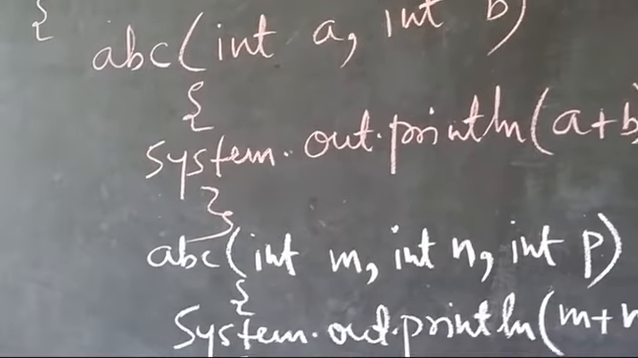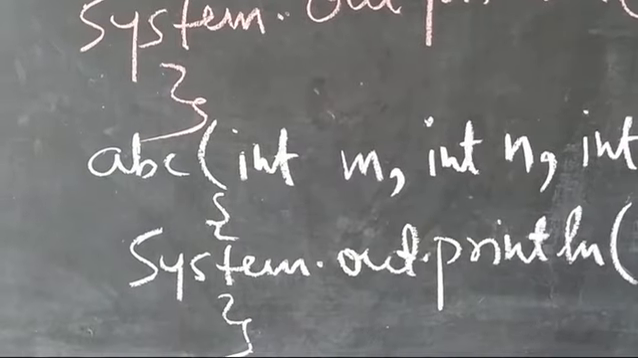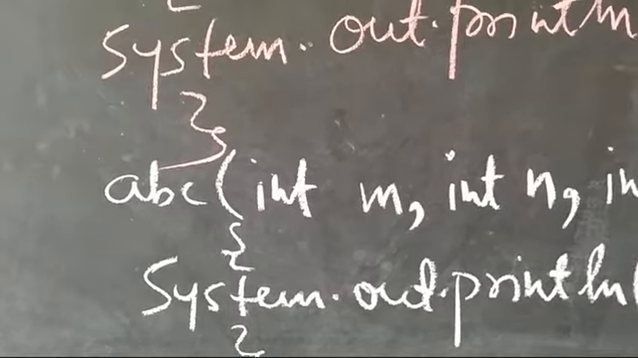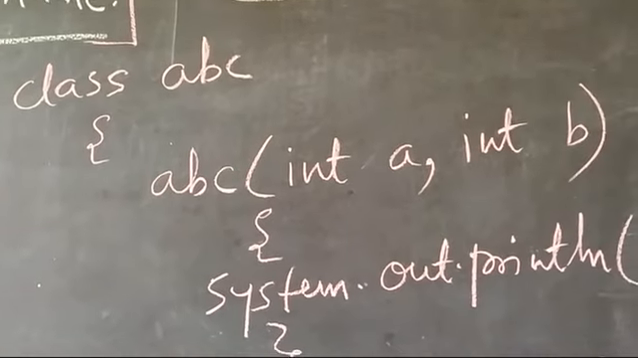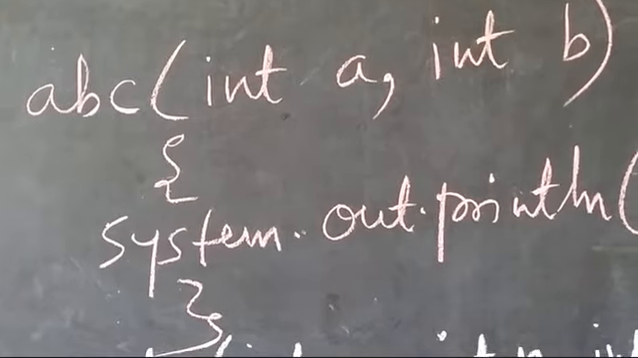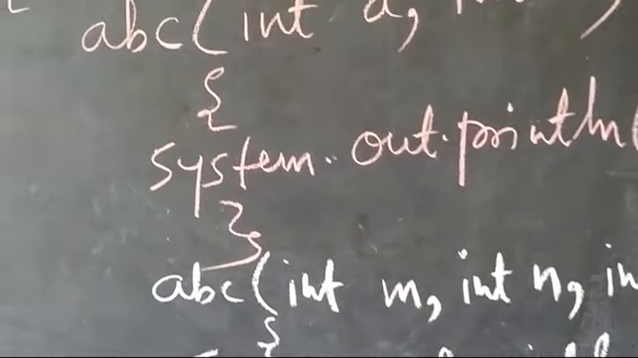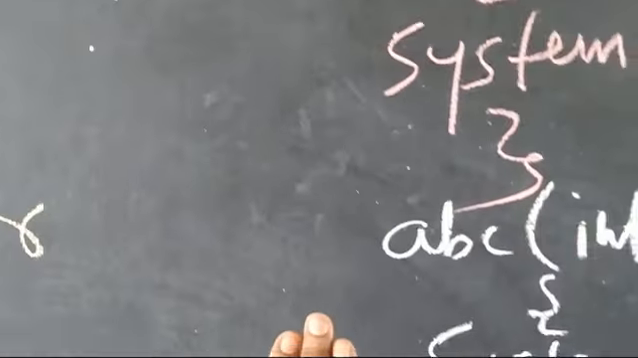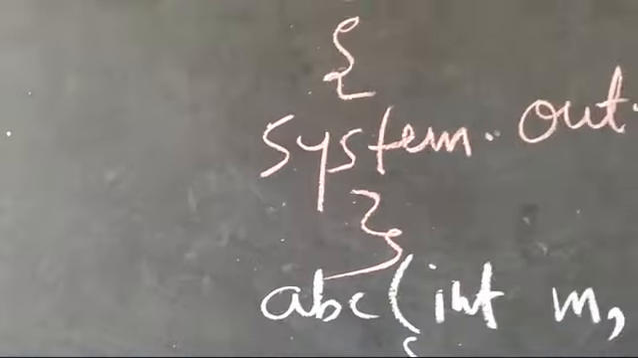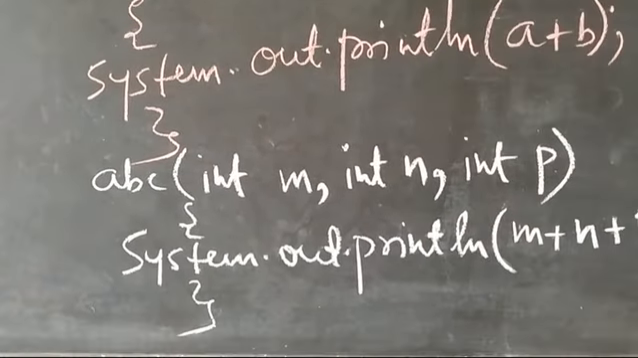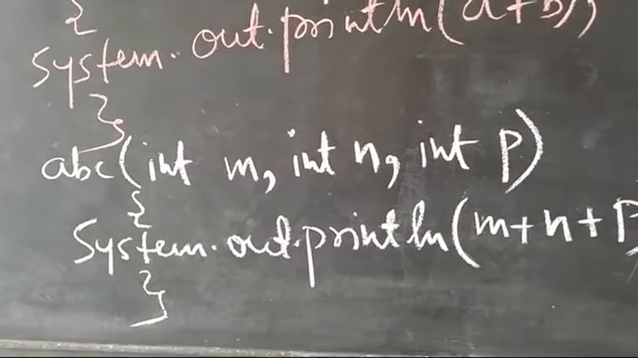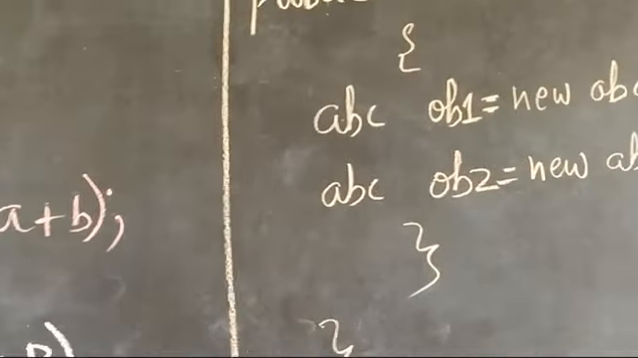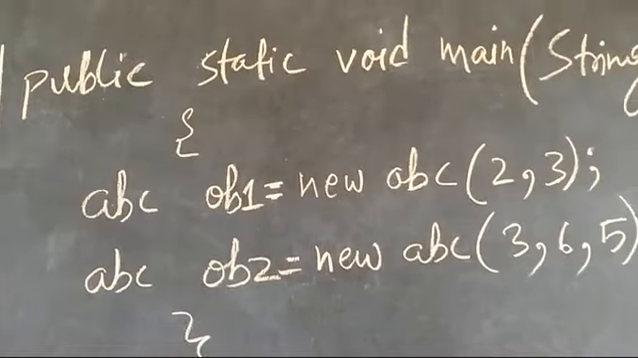Then one more constructor is there. The name of the constructor is ABC again, as we know the constructor name is the same as the class name. So whenever we need to use a constructor, we have to write ABC only. This ABC also does not contain any return type. The second constructor contains 3 numbers, and we are finding the sum of 3 numbers. After that, we need to declare the main function.